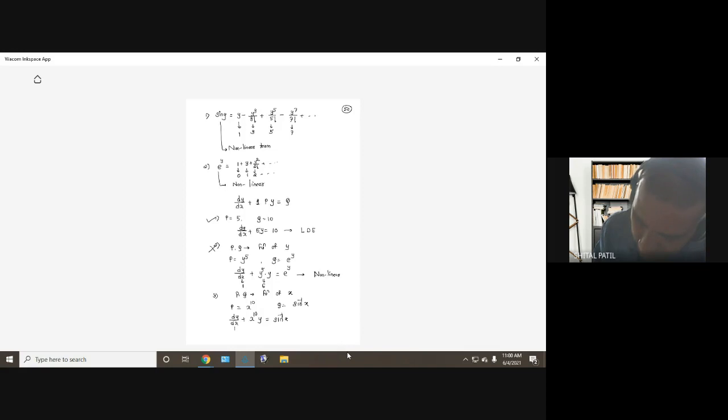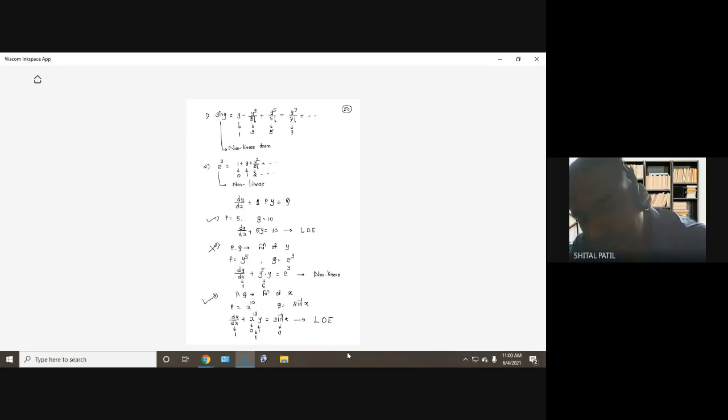So the degree of the derivative is 1. The degree of x raised to 10 is not 10, it is 0. The degree of y is 1, so the degree of the second term is 1. The degree of the sine inverse function of x is therefore 0. So is it linear? Yes, a linear differential equation. So this is also allowed. So what should p and q be? Maybe constants or maybe functions of x. Then it will be a linear differential equation.